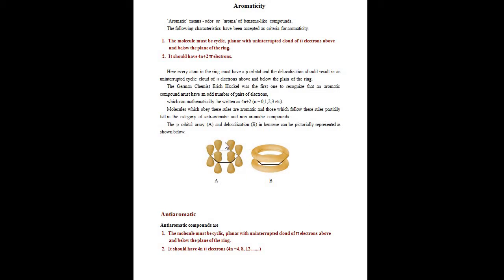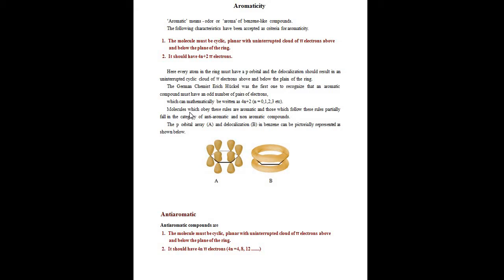One pair means 2 electrons; 2 pairs, odd number only: 1, 3, 5, 7 like this. Mathematically it is represented as 4n plus 2, where n equals 0, 1, 2, 3, etc.